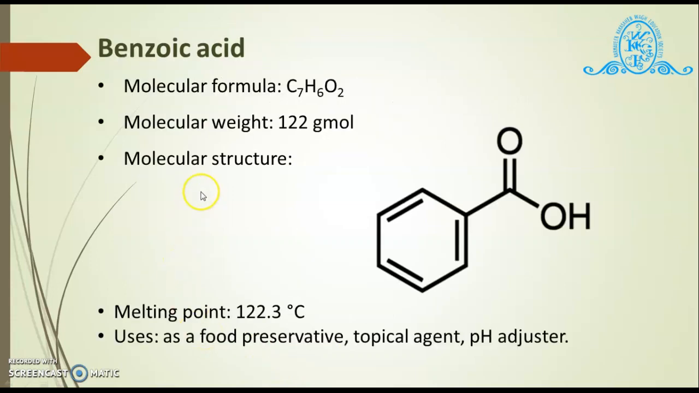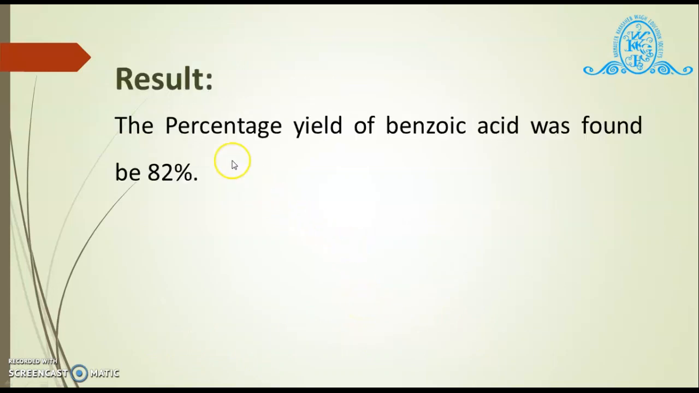Let us see the monograph for benzoic acid. Molecular formula of benzoic acid is C7H6O2. Molecular weight is 122 gram per mole. Molecular structure you can see on screen. Melting point of benzoic acid is 122.3 degrees Celsius. Uses of benzoic acid: it is used as a food preservative, as a topical agent, and as a pH adjuster. The result for this practical is the percentage yield of benzoic acid was found to be 82%.